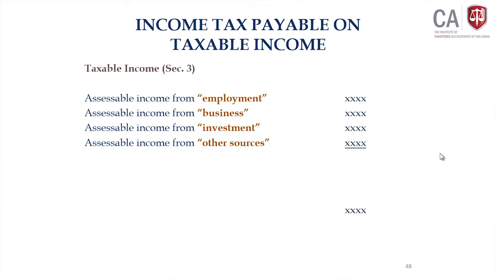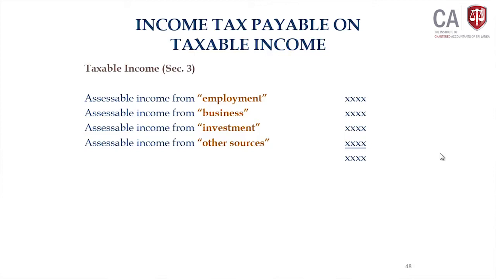And also you should know, we have only 4 sources. Look at the previous act, there were about 13 to 14 sources, you see. How is it confined to 3-4 sources? Because a lot of sources like dividend and interest incomes are covered under investment income, that is the reason.